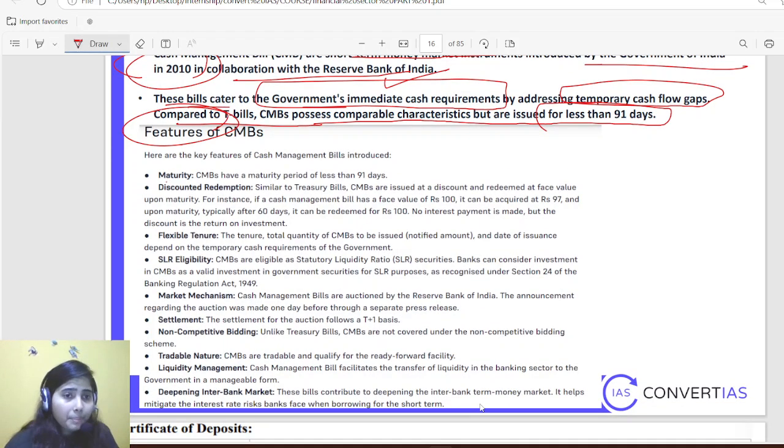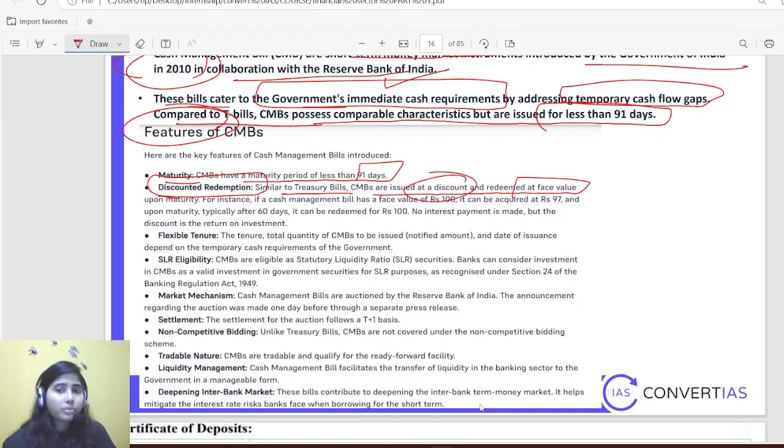Features. Maturity: CMBs have a maturity period of less than 91 days. Discounted redemption similar to treasury bill: CMBs are issued at a discount and redeemed at face value. Same thing, they are also issued at discount. Then flexible tenure: the tenure, total quantity of CMB to be issued and date of issuance depend upon the temporary cash requirement of the government.